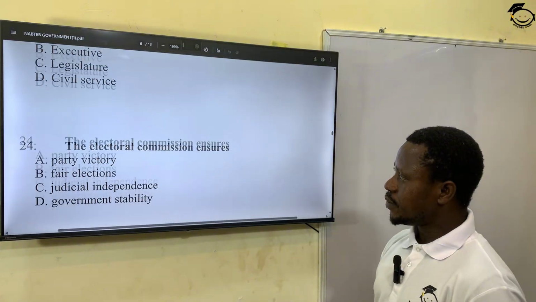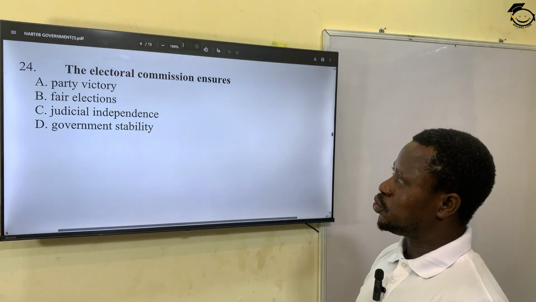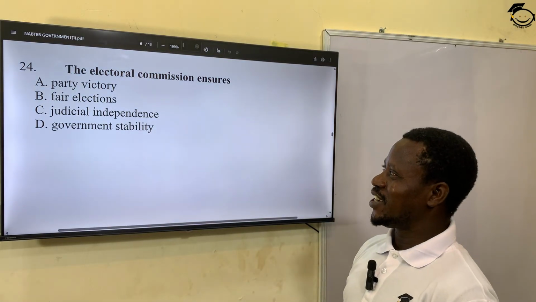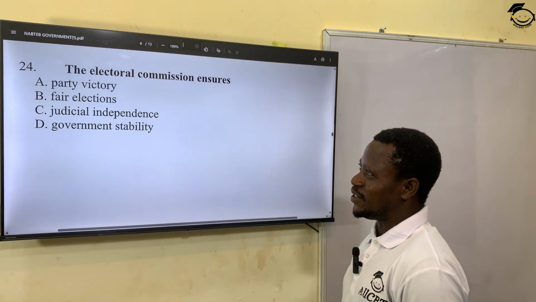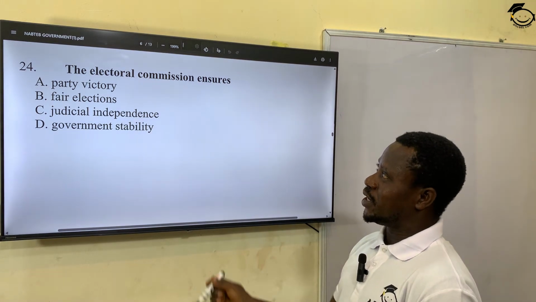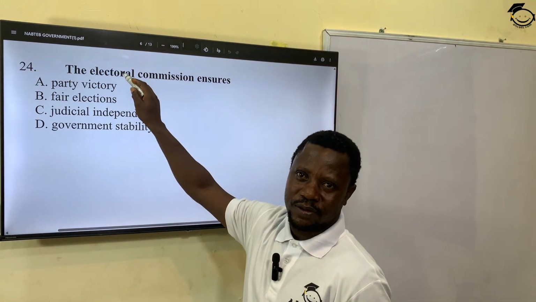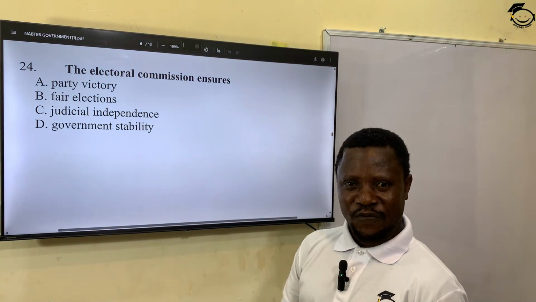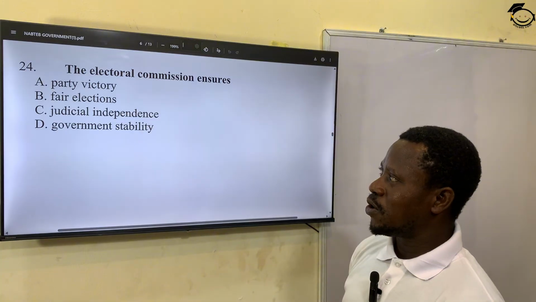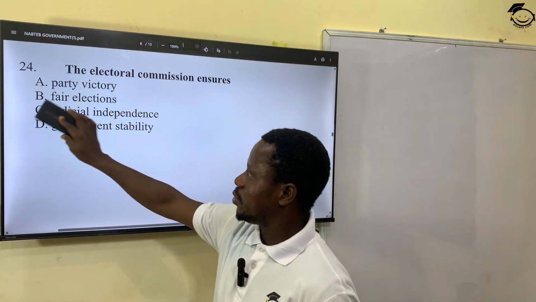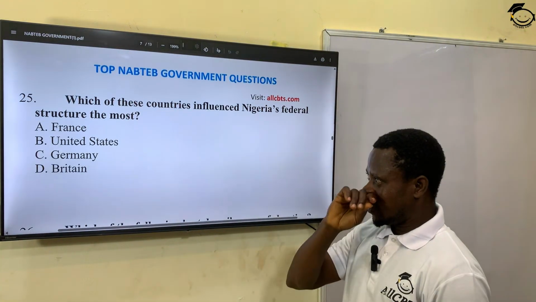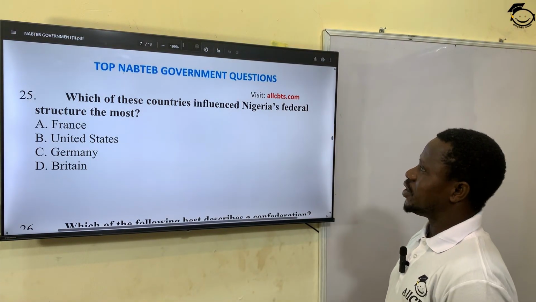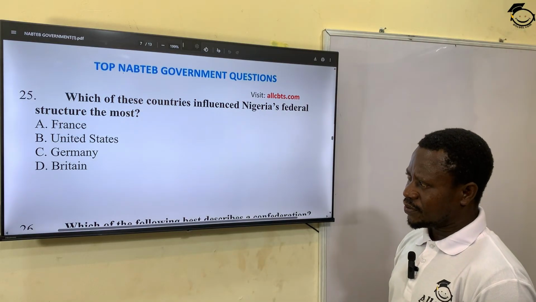Okay? The Electoral Commission ensures A, party victory, fair elections, judicial independence, government stability. The major aim of setting up an Electoral Commission is to conduct a free and fair election. So we call it fair elections. Option B is the most correct answer. Fair elections.